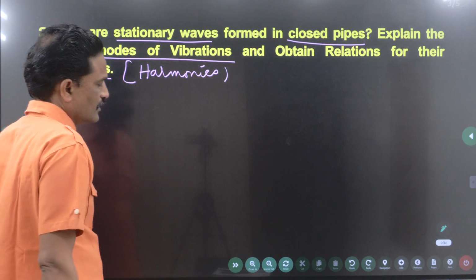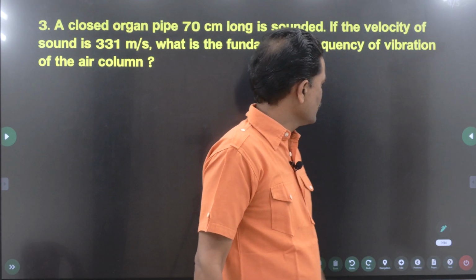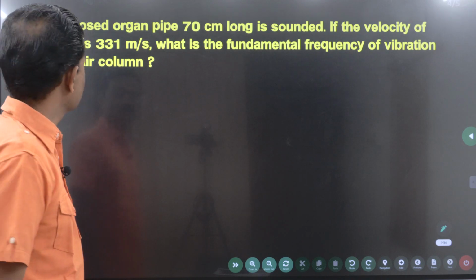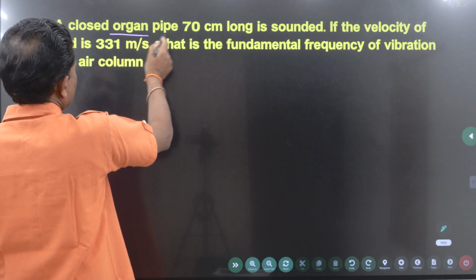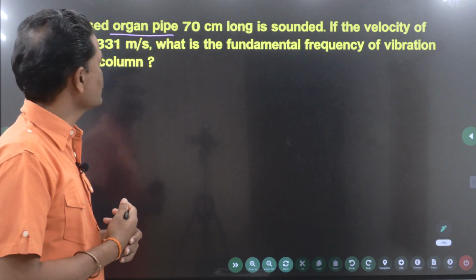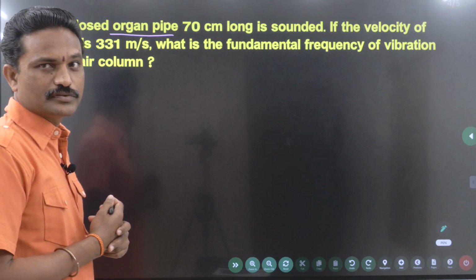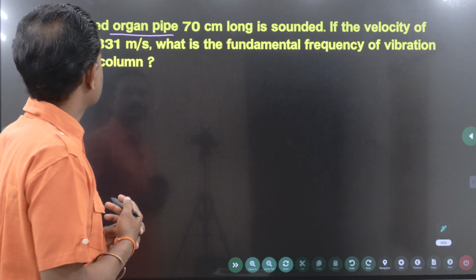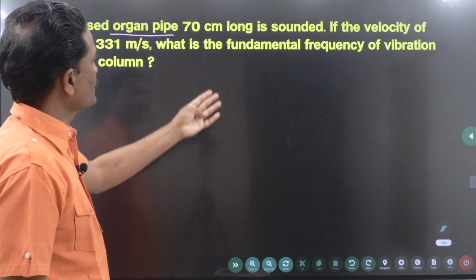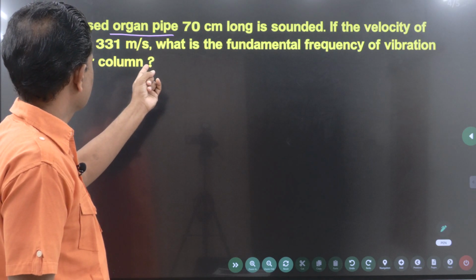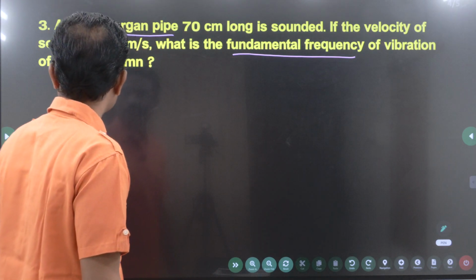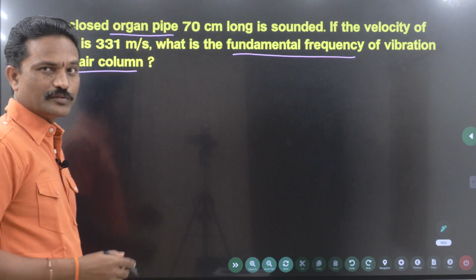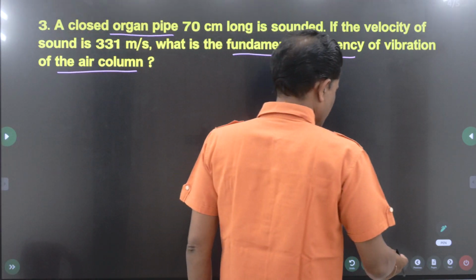Is this clear? And I'll be dealing with one problem based on these. A closed organ pipe of 70 centimeter length. Remember organ pipe. I will be explaining all these things. These are the things we are supposed to know before we answer these three questions. If the velocity of sound is 331 meter per second, what is the fundamental frequency of vibration of the air column? One more term is air column. So I will be dealing with all this, right?